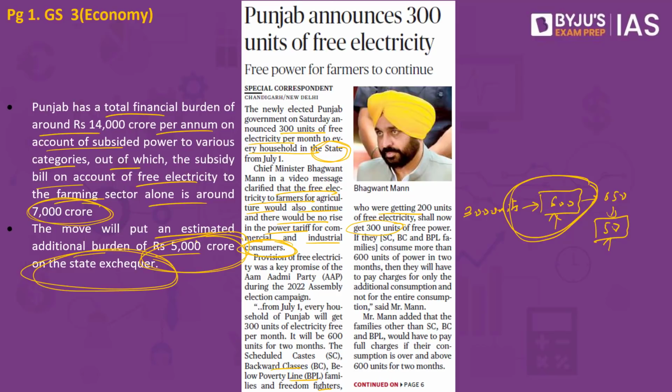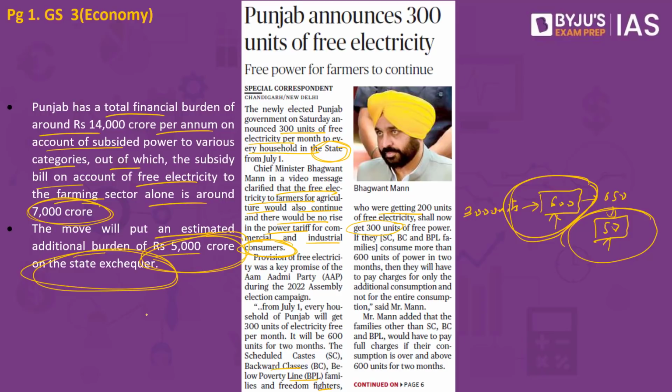The second major criticism is that when it comes to the scheduled caste, the below poverty line, the families and freedom fighters, they have to only pay for the extra units. But when it comes to the other people, it is for the entire units that they spend if it is beyond the 600 units. Where is the equality is the second major criticism.